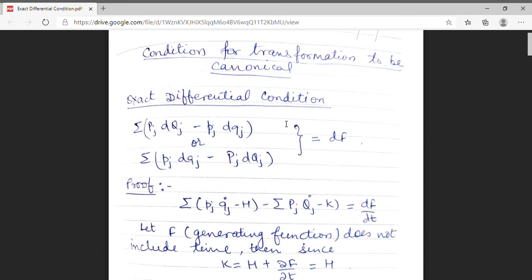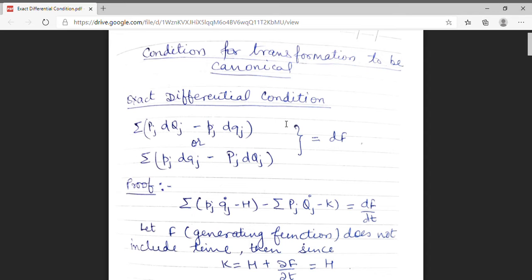In my last lecture, we have discussed about transformation. Canonical transformation means that we are changing from one set of coordinates, small q and p, to a new set of coordinates which are denoted by capital Q and capital P. Q means generalized coordinate and P means generalized momenta.